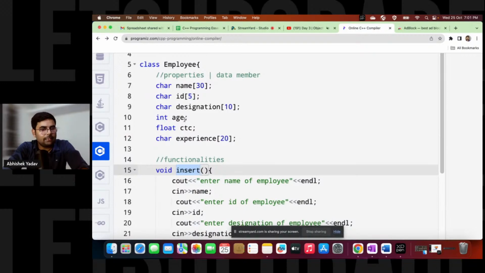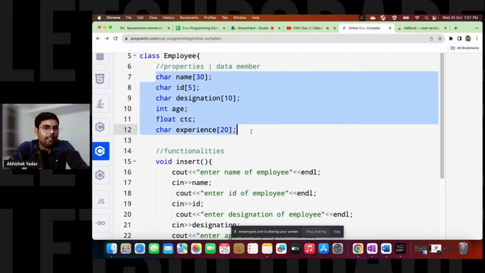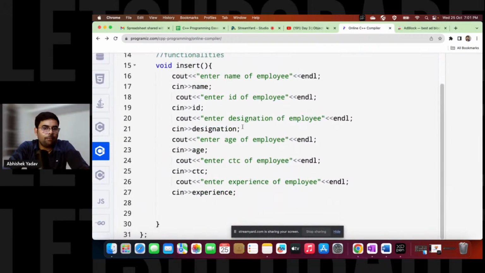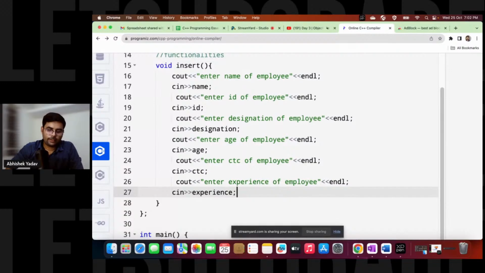What are the data members? What is a class? What is an object? How to declare a class, and how to define the data member and member function of a class. That is clear. And how to take input from the user. Yes, everyone. Please give a thumbs up in the chat if this is clear.